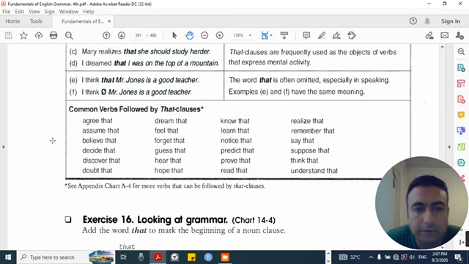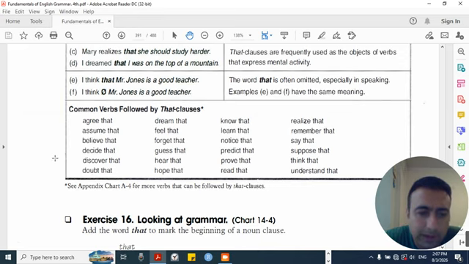Common verbs followed by that clauses: agree that, assume that, believe that, decide that, discover that, doubt that, dream that, feel that, forget that, guess that, hear that, hope that, know that, learn that, notice that, predict that, prove that, read that, realize that, remember that, say that, suppose that, think that, understand that.